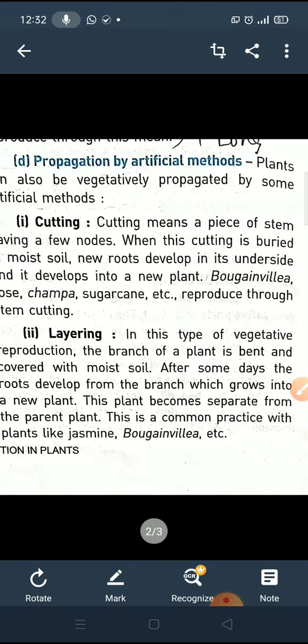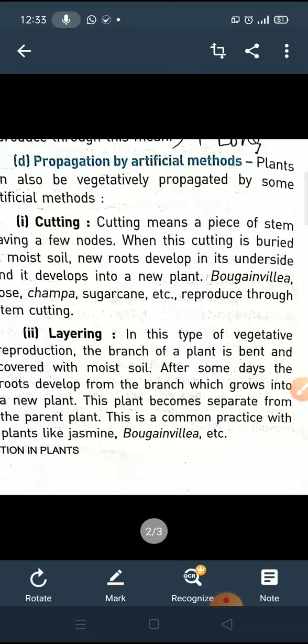So such a method is called the cutting method. Examples are bougainvillea, rose, sugarcane. We can grow them by the cutting method. You can take a stem of the rose and make a rose plant. So in this way we can use an artificial method.